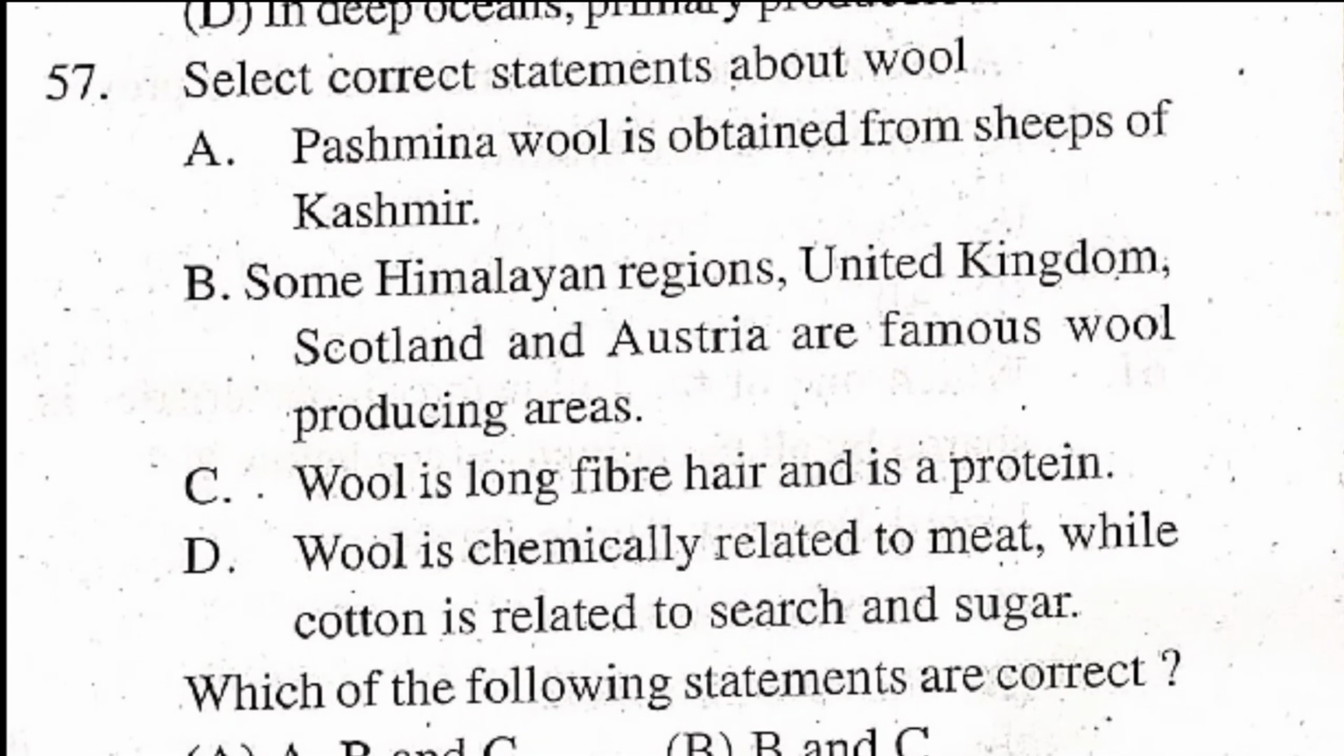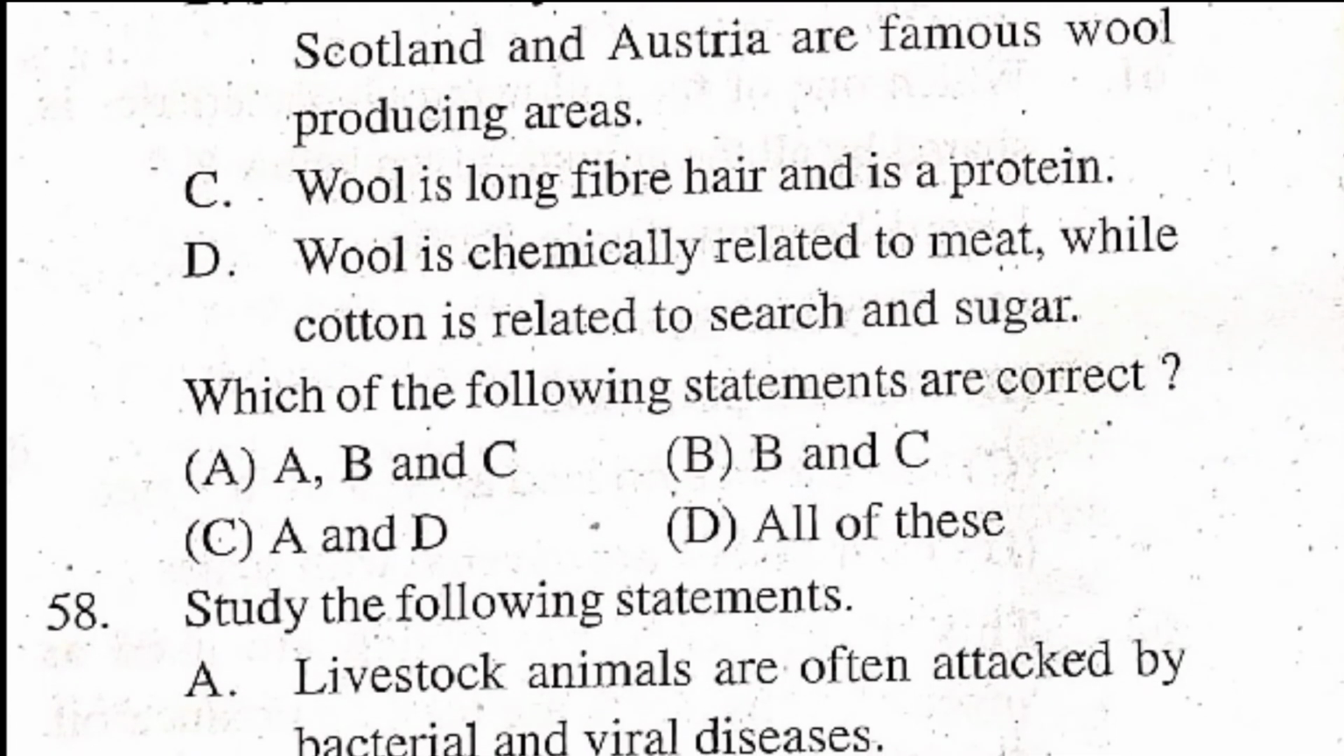Question number 57. Select correct statement about wool. Option A, Pashmina wool is obtained from sheep of Kashmir. Option B, some Himalayan regions, United Kingdom, Scotland and Australia are famous wool producing areas. Option C, wool is a long fiber hair and is a protein. Option D, wool is chemically related to meat, while cotton is related to starch and sugar. Which of the following statements are correct? Option A, A, B and C. Option B, B and C. Option C, A and D. Option D, all of this. Right answer होची option C, A and D.